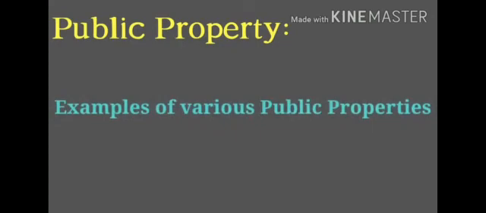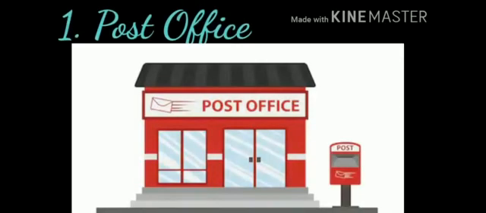See, there are various examples of public properties. We are going to learn them one by one. So the first one is the post office. The post office is very useful. We send letters, we send courier, and even nowadays we have the facility of saving money over there.